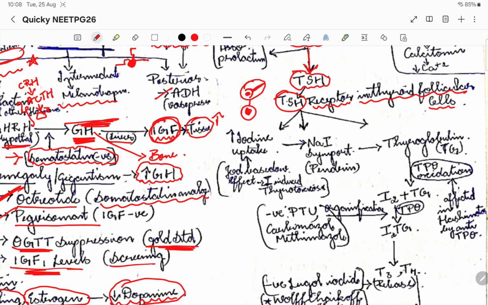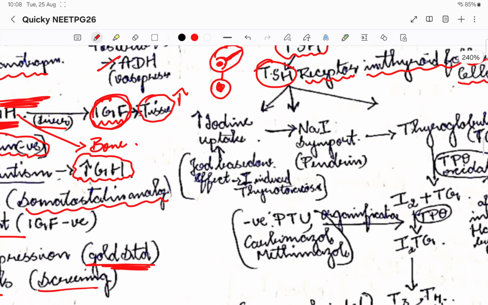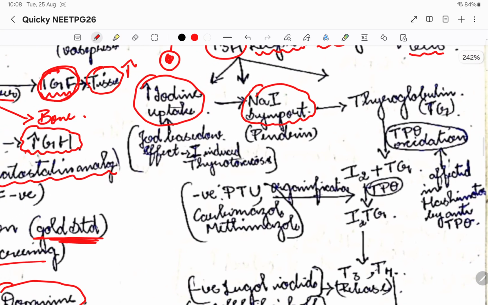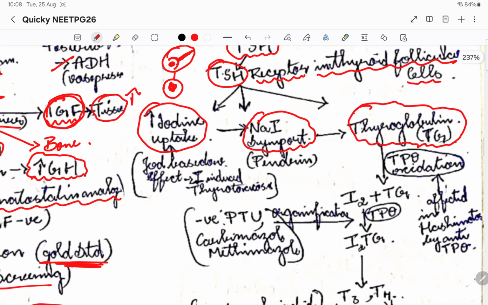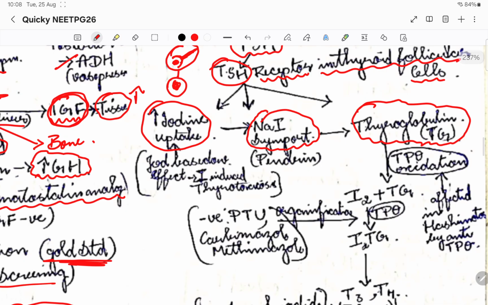There are three actions that TSH does. One is it will increase the iodine uptake. The other one is it will activate the sodium iodide transporter. The other action is it stimulates thyroglobulin. Three different actions the thyroid stimulating hormone will have.